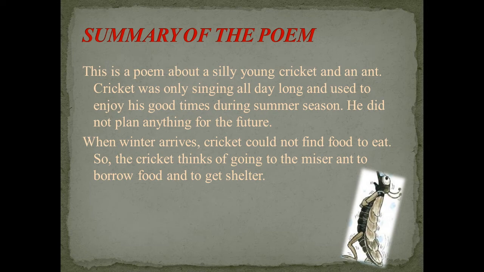We usually just want to depend on others. The situation may change. They may help us or they may not, but we have to plan for our future, and we have to survive for our own life. Nobody will come and survive for our life. So we have to always be prepared for our future.